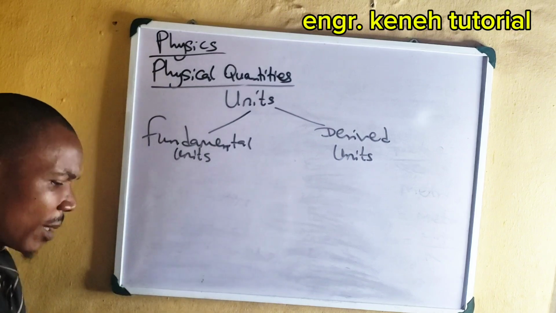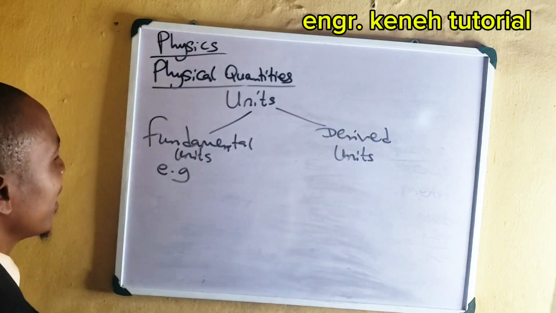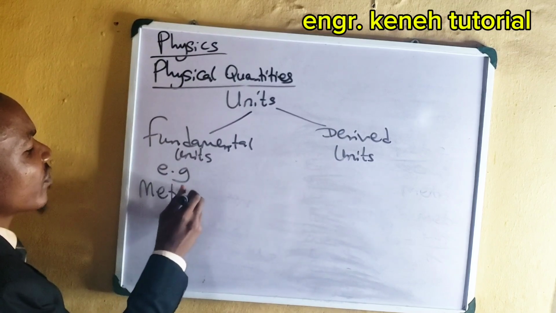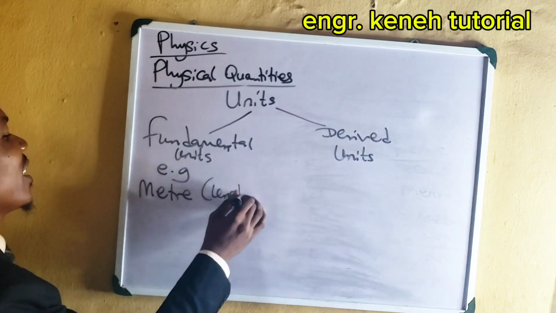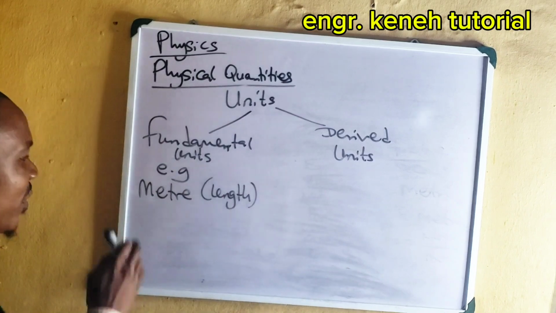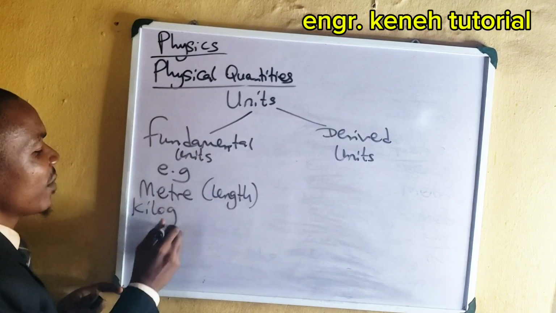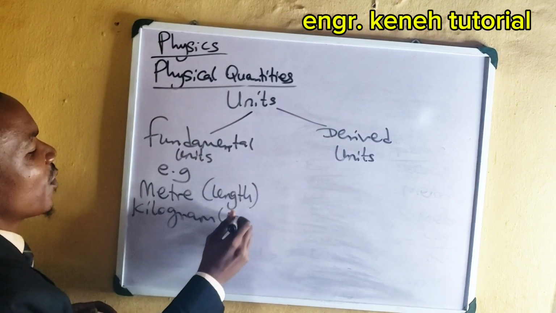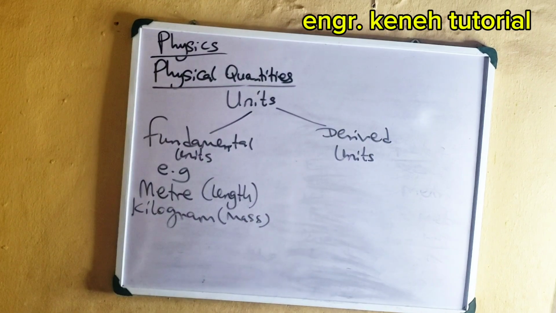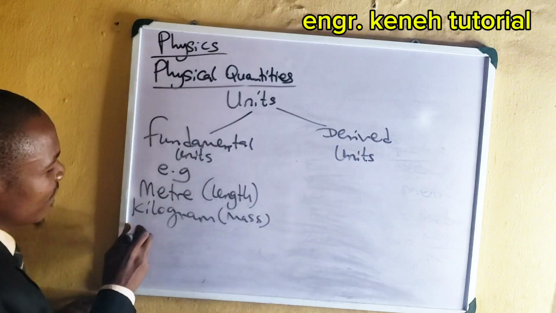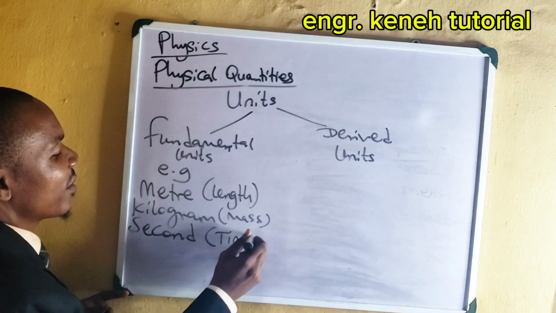All right, so let us give some examples. We have our meter. Meter is a fundamental unit. It is the unit of length. Length is a fundamental quantity, but meter is the unit of that length. Then another one we have is kilogram. Kilogram is the unit of mass, a unit of a fundamental quantity. Is it clear? That is how we do it. Next one we have is second. Second is the unit of time.